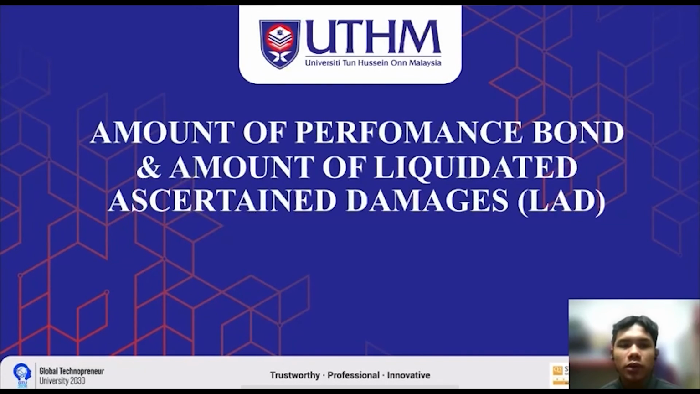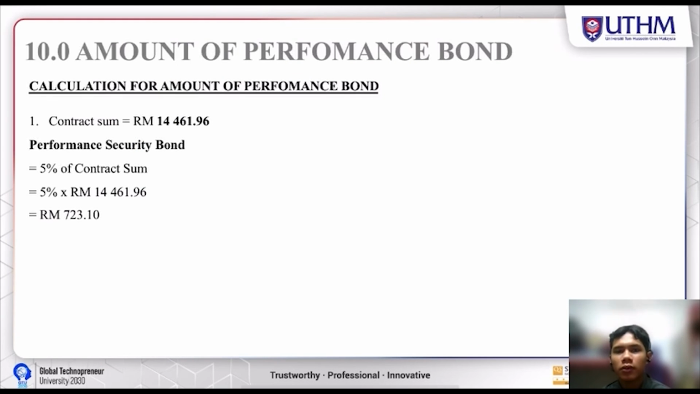Thank you. Now I would like to present the amount of performance bond and the amount of liquidated ascertained damage, LAD. For calculation of the amount of performance bond, the contract sum we get is 14,461.96, which we get from the VQ, and the performance security bond is 5% of the contract sum, 5% times 14,461.96, and we get RM 723 ringgit and 10 cent.